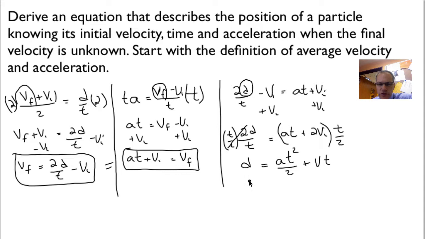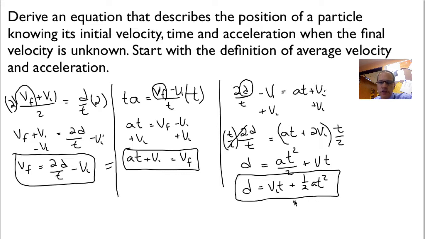So the form that you'll usually see this in a textbook is d is equal to v initial times time plus 1/2 a t squared. And that is the equation that we want to hold on to, and now we can use to solve various problems.